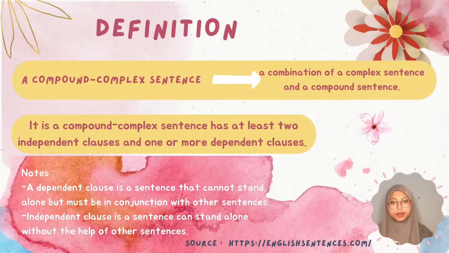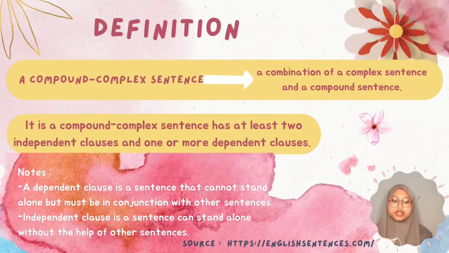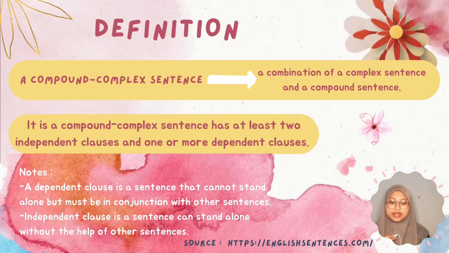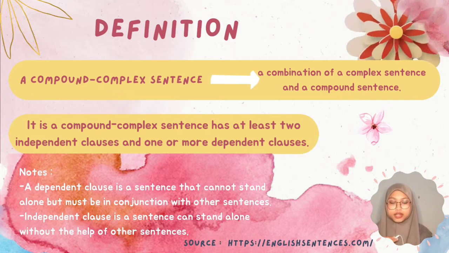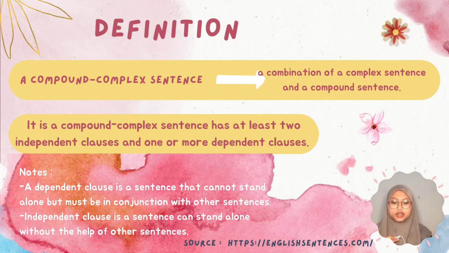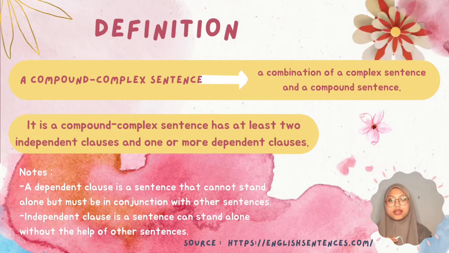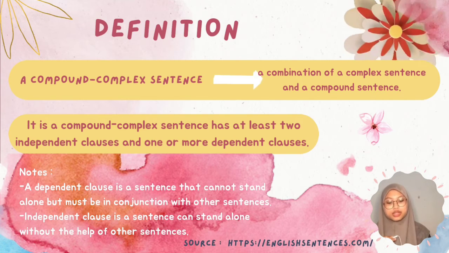Definition of compound complex sentence. A compound complex sentence is a combination of a complex sentence and a compound sentence. A compound complex sentence has at least two independent clauses and one or more dependent clauses. A dependent clause is a sentence that cannot stand alone but must be in conjunction with other sentences. An independent clause is a sentence that can stand alone without the help of other sentences.